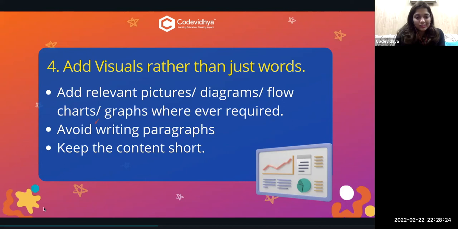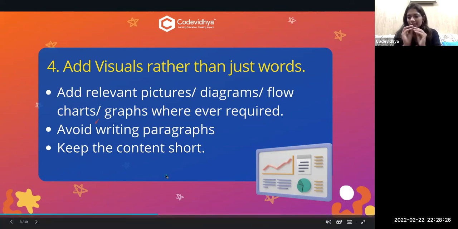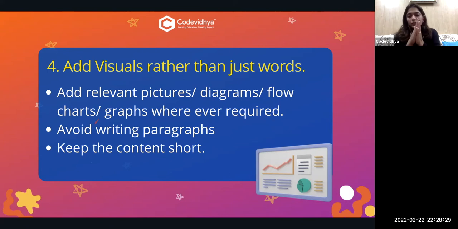And last is keep the content short. Just keep content crisp. Make the presentations as short as possible, because nobody has time right now. Everybody wants to know everything in less time, right? Even you guys also want to know everything in less time. So make your slides as short as possible, but put only the relevant content in it. So this is a good tip for you guys, and this helps a lot. It has helped me as well in my masters and in my work.